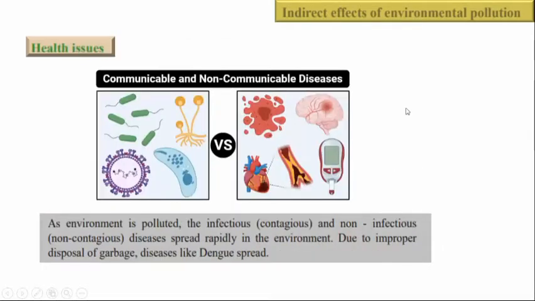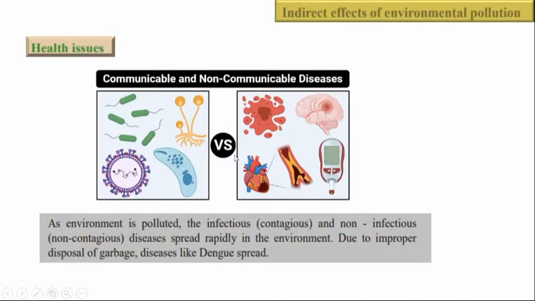Right. So the next one is the health issue, right? When we talk about health issues, as the environment is polluted, infectious diseases, that you call communicable or contagious, and non-infectious, which means non-communicable, not spreadable, are rapidly spread in the environment.